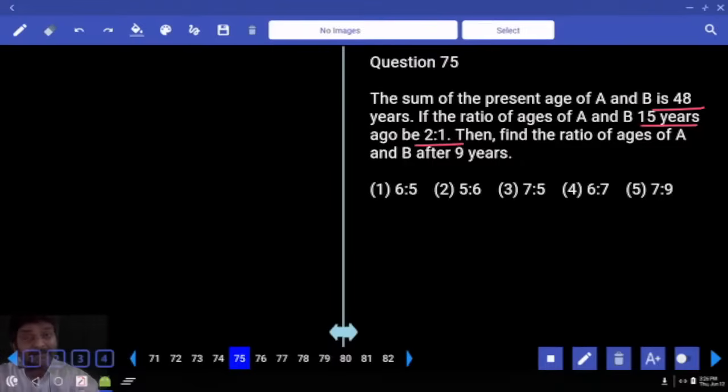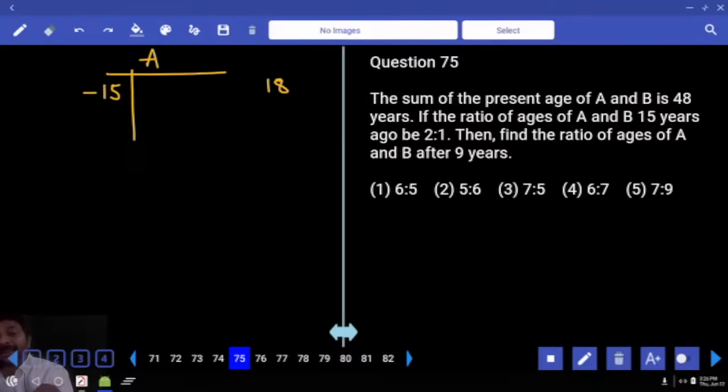15 years back, correct? So from present age, if you want to go back 15 years, for each member you have to subtract 15. But 48 is the sum of how many members? So for each person you subtract 15 years, together you subtract 30, so 18 years was their ages sum 15 years back. How many are there? 2. What must be their ages ratio? 2:1. If 18 is divided in the ratio 2:1, A is 12, B is 6.